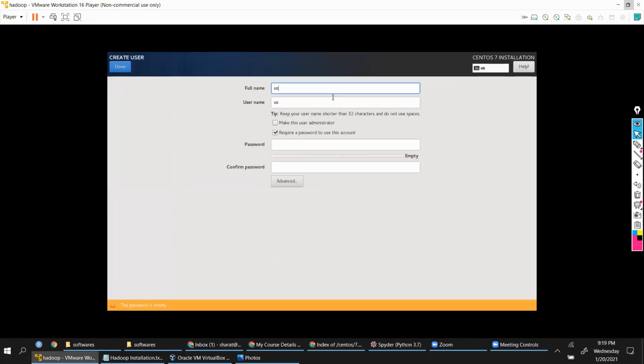Give the user name and make sure you give this option, make this user administrator. So admin privileges should be given to this user that you are creating. Then you say user one.